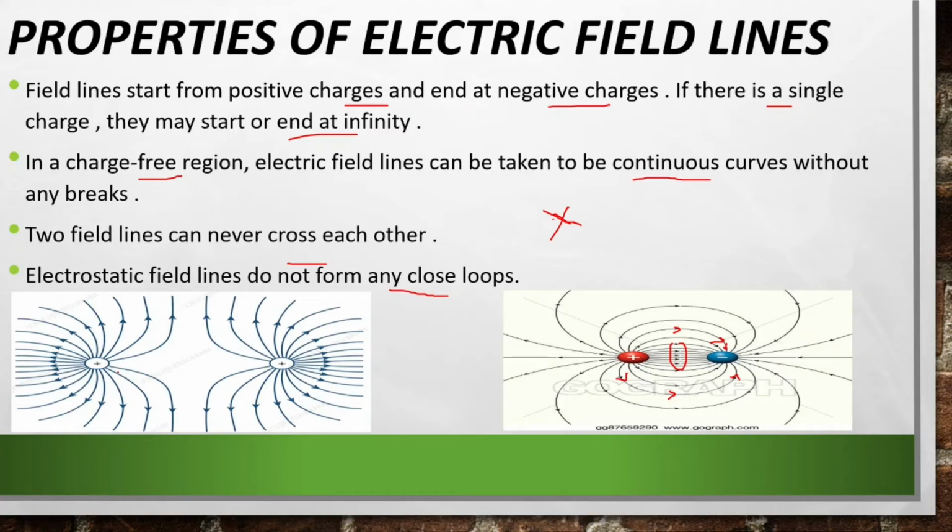Now you can see another example for electric field lines. Here we have a positive charge and another positive charge. Field lines are going outward, but at this point you can see that there is a slight repulsion between these field lines because like charges always repel. So there is a repulsion, and the figure of the electric field lines when there are both like charges is represented like this. Even here there is no intersection. See, even here the field lines never cross each other. They are far apart from each other. So that is a really important property of electric field lines.